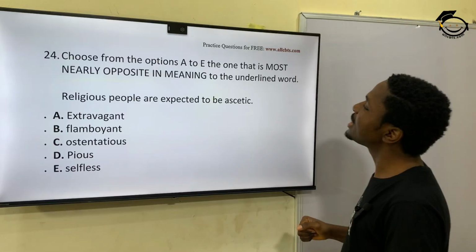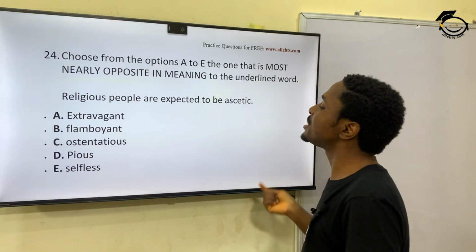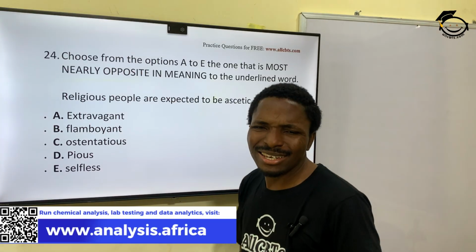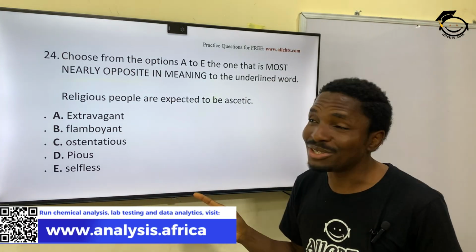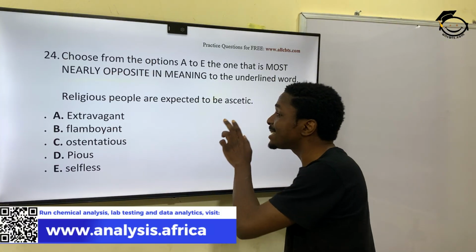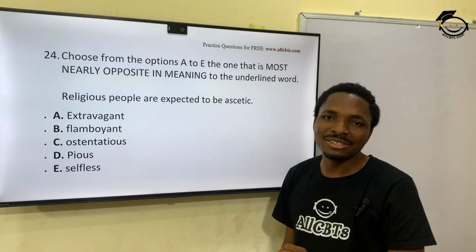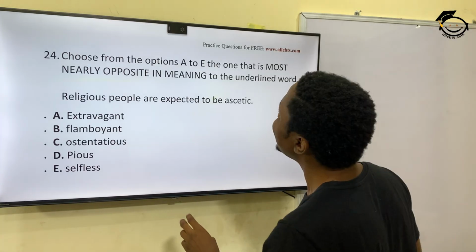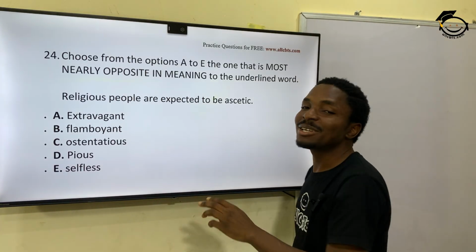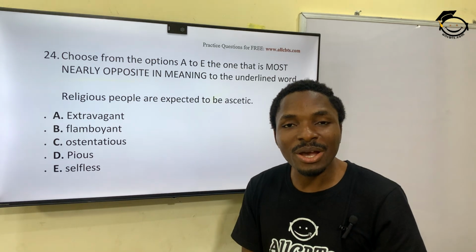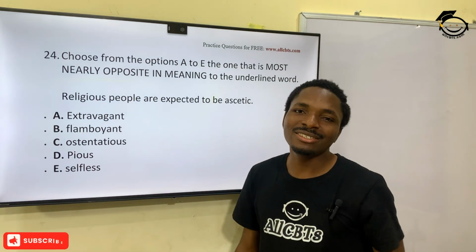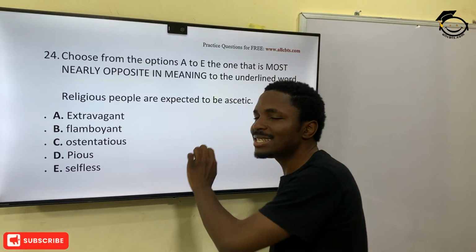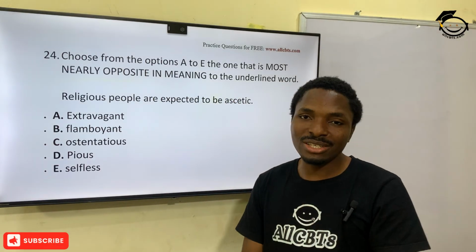Choose from the options A to E the one that is most nearly opposite in meaning. Religious people are expected to be ascetic. Now, this is another word. If you don't know the meaning of ascetic, how do you know the option to take? So the meaning of ascetic here is pious. What's pious? Moderate. That's the right word. So religious persons are expected to be ascetic, pious, moderate.